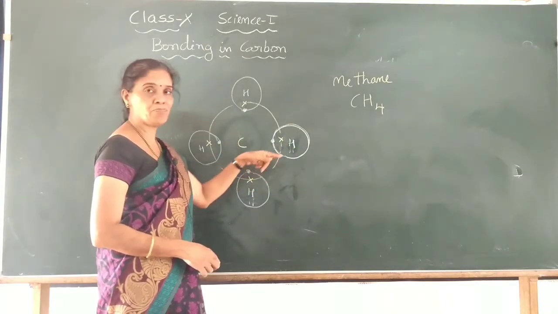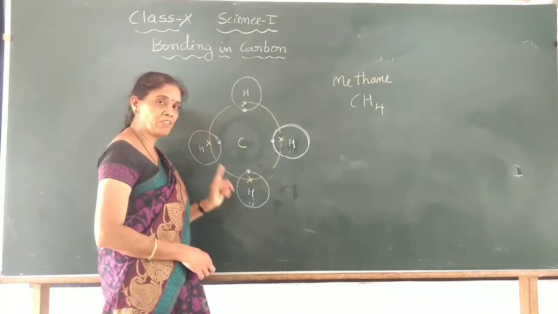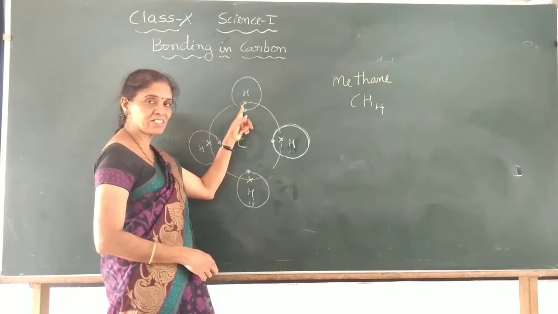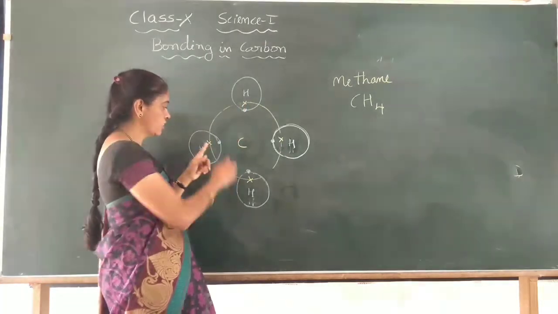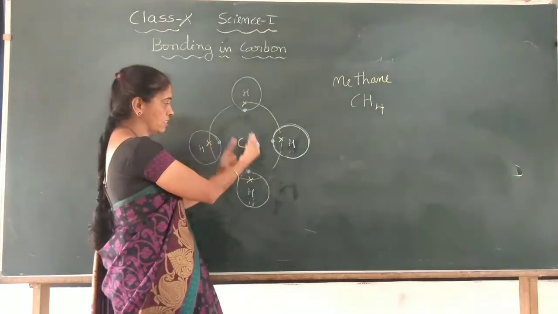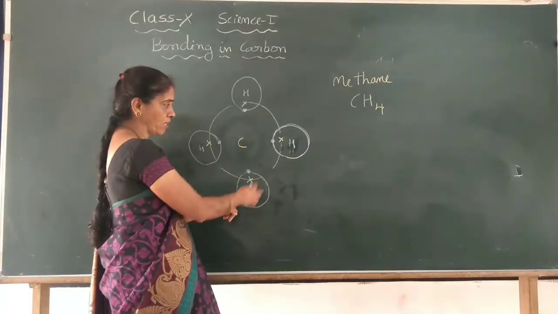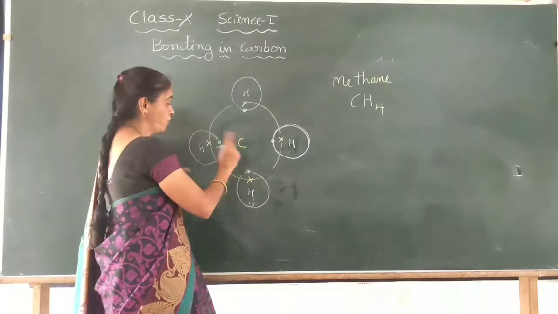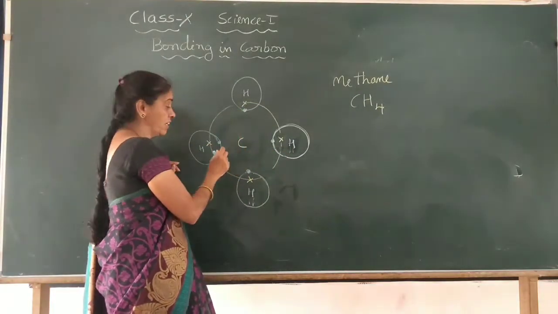One carbon atom with the 4 hydrogen atoms forms here one single bond, here one single bond, one pair of electrons each. These 2 electrons, one pair of electrons, belong to this hydrogen as well as this carbon, and here also same thing, in all the cases.